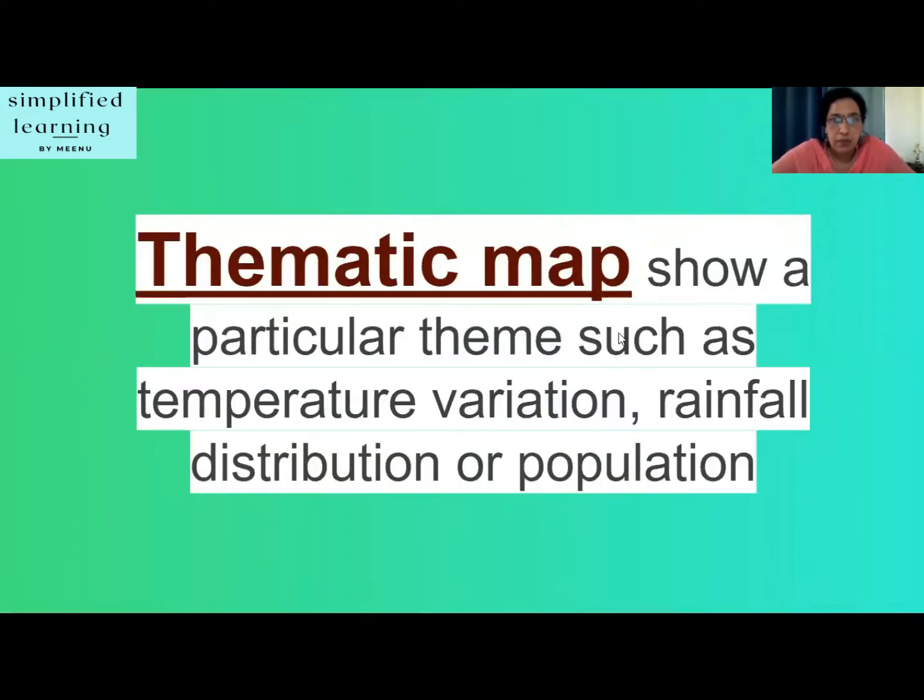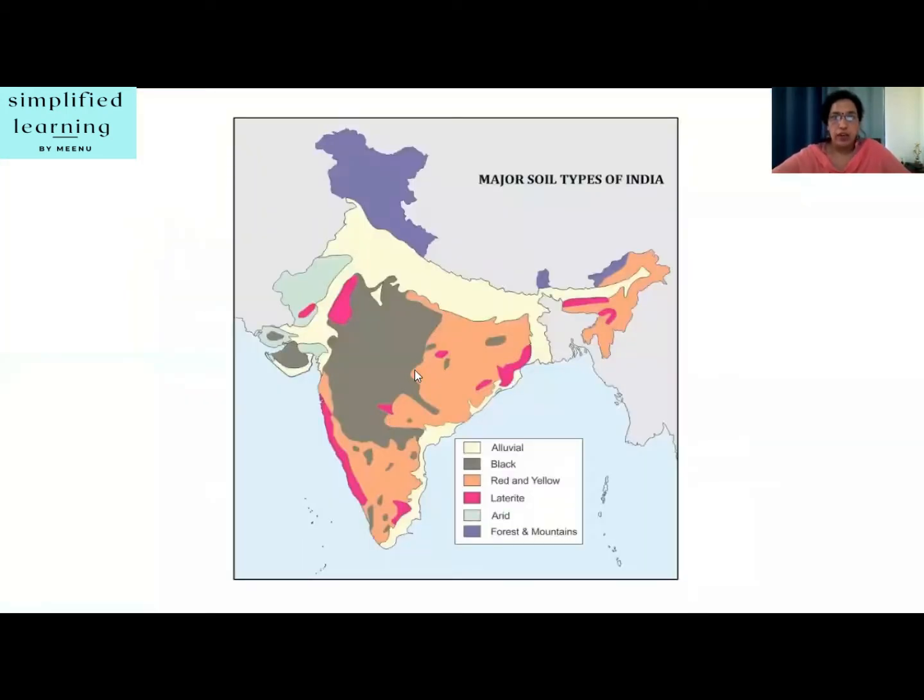Next is the thematic map. You understand the term thematic? Okay, that is related to theme. We always use theme for different purposes, right? So here, thematic maps show a particular theme such as temperature variation, rainfall distribution, or population. Now here, this is the theme: major soil types of India.